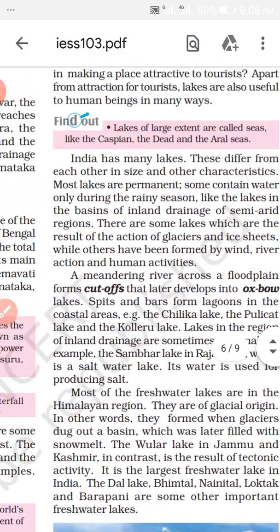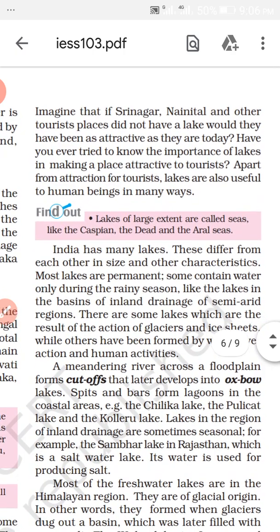The lakes are important for other purposes too. They are attractive for tourists, and they are also used for generating electricity. If Srinagar, Nainital, and other tourist places did not have a lake, would they be as attractive as they are today?